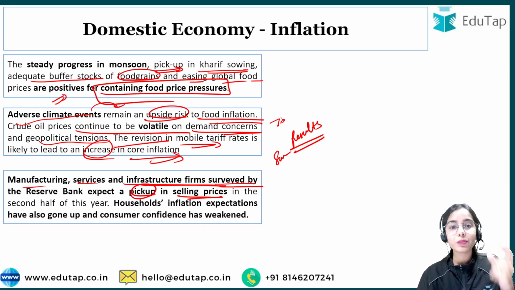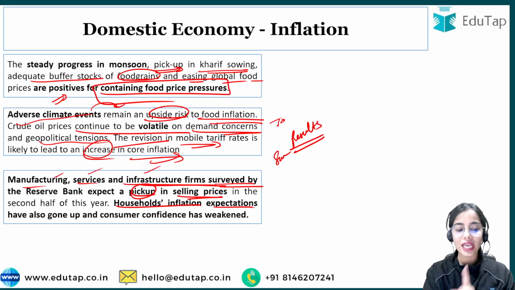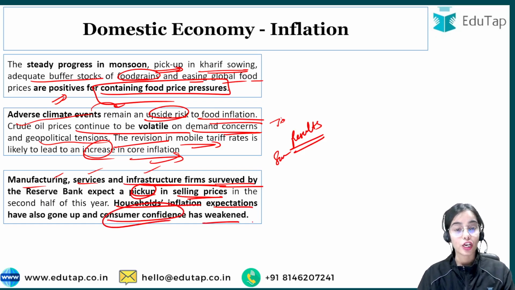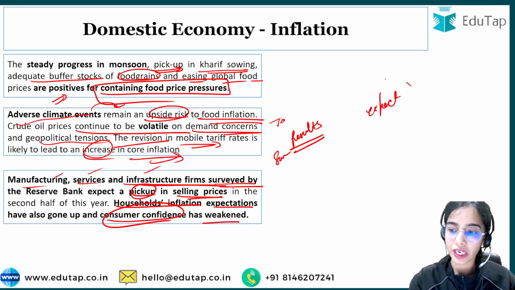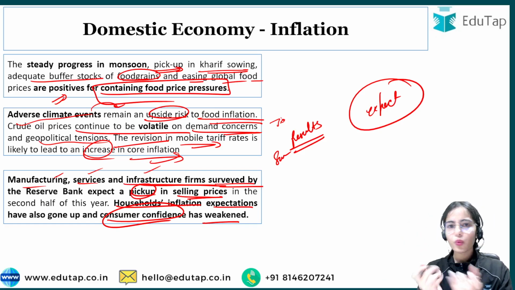So this is the expectation of the manufacturing services and infrastructure firms, that the selling prices are going to increase for these categories. Okay, as well as households' inflation expectations have also gone up and consumer confidence has weakened. So this is a problematic situation, because whenever the households expect that in the future the prices are going to rise, what are we going to do? We are going to increase our demand right now.